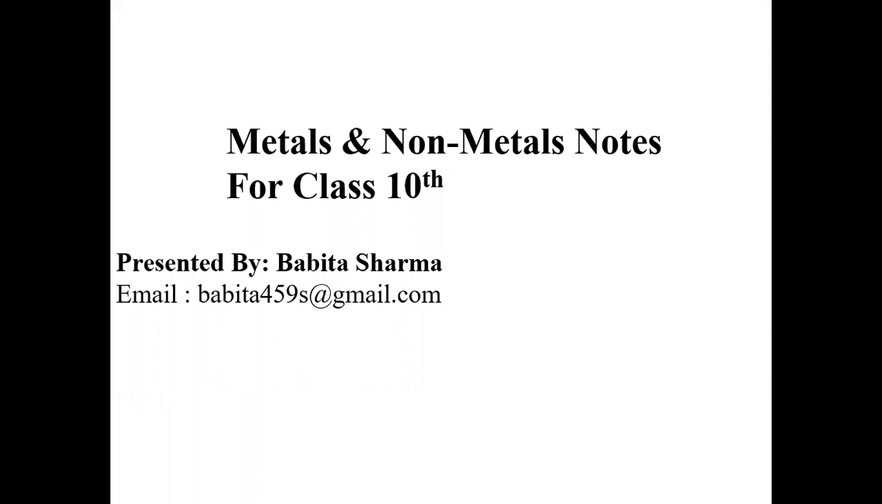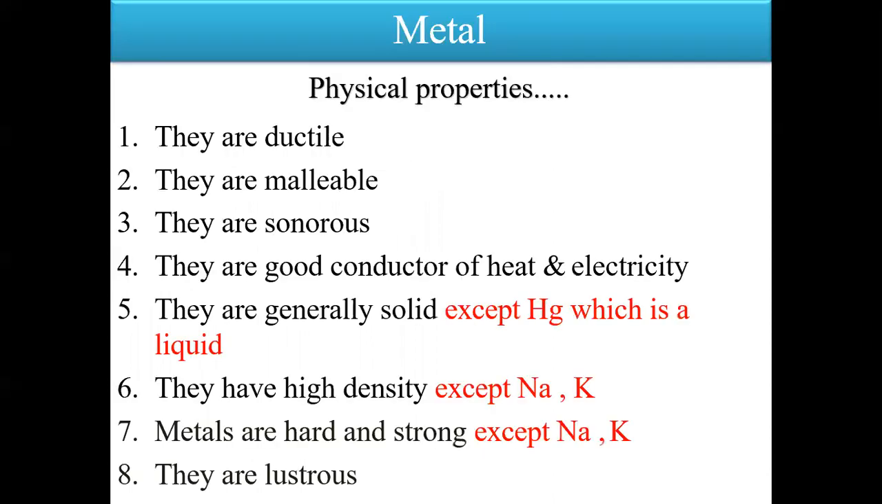It's a class 10th science chapter, chapter number 3, metals and non-metals. In this chapter we will discuss the physical and chemical properties of both metals and non-metals. Firstly, we discuss the physical properties of metals. Here there are 8 properties.